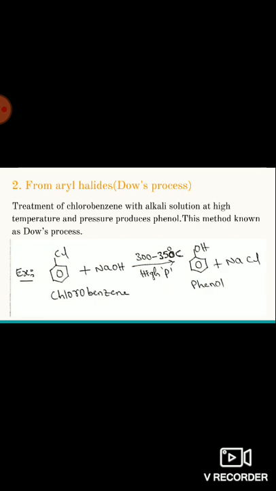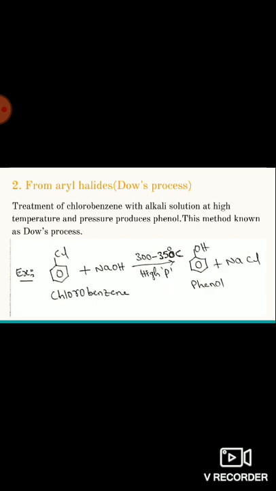because of the plus M effect, that is the plus mesomeric effect of the halogen atom with the arene ring, there is a partial double bond between the benzene carbon and the halogen atom.